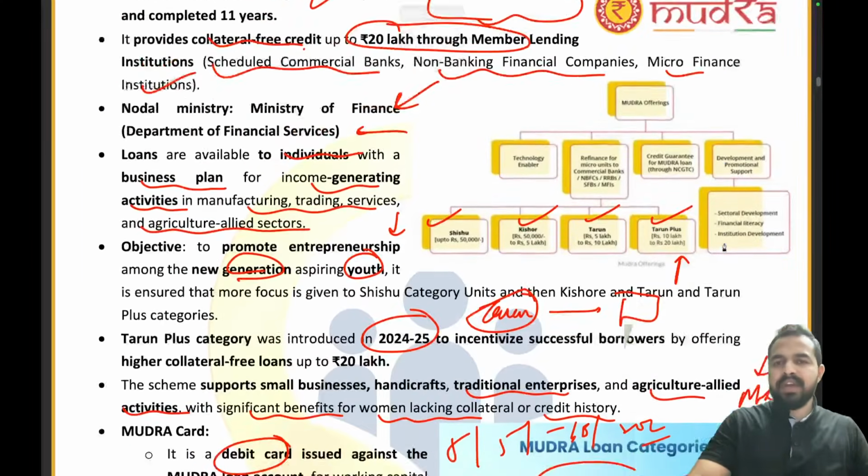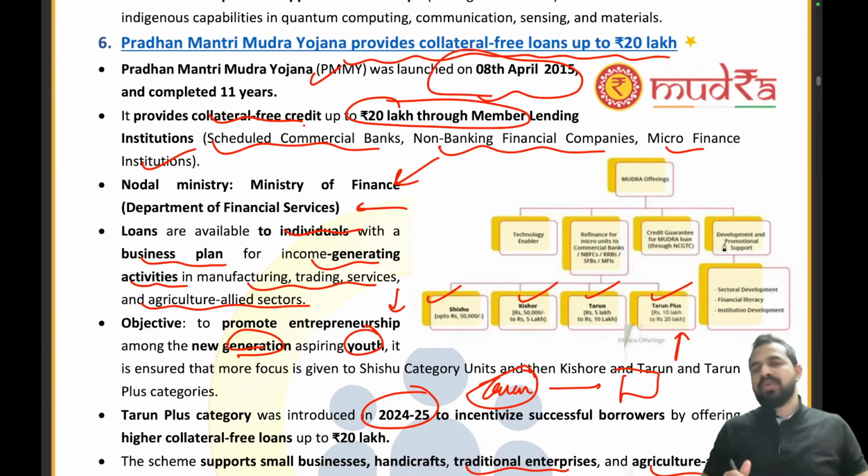See my dear friends, a very long scheme, but I have tried my best to simplify it in the easiest form so that you are able to understand it properly. Is it clear to everyone? My eyes are always on this chat box, right? So that I can see you are giving me the responses or not, whether you are having any doubt or not. Okay, so PM Mudra Yojana is clear to everyone.